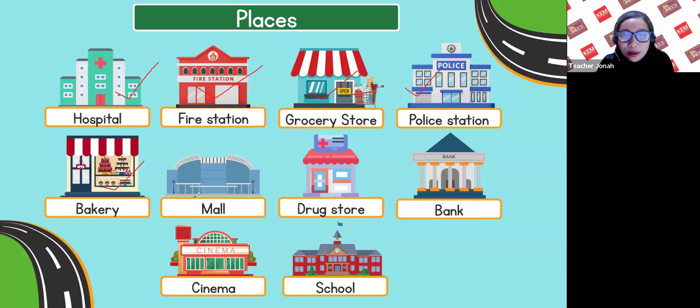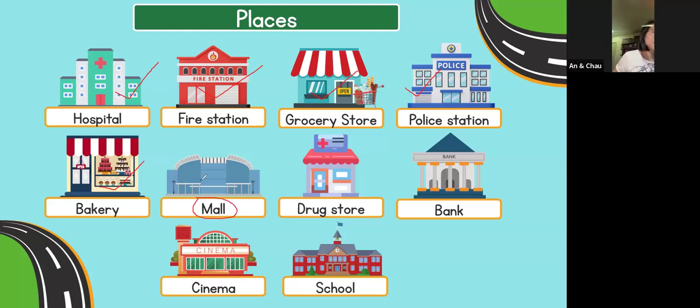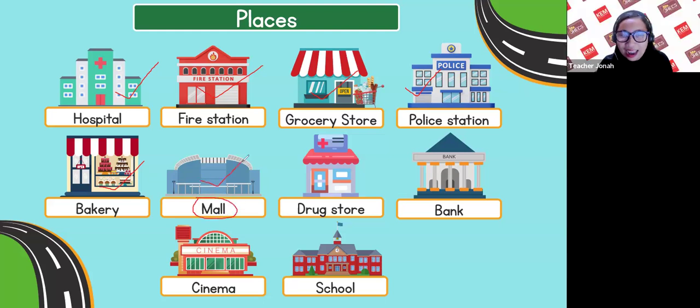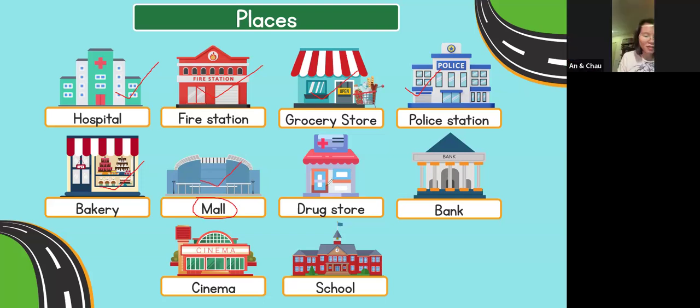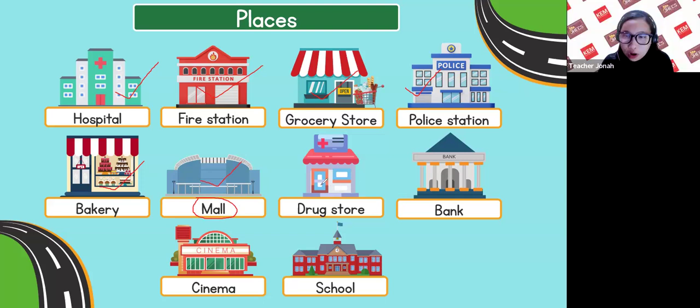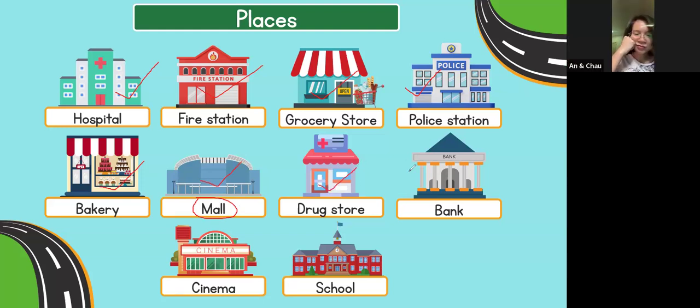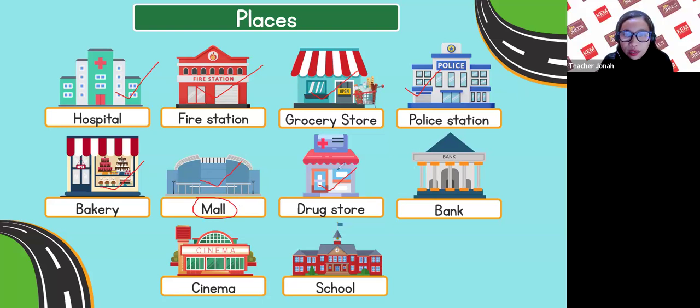Number 6. This is not a stadium. This is a mall. Okay. This one is drugstore or pharmacy. Correct. Pharmacy or drugstore, it's the same. Synonyms, drugstore and pharmacy. Number 8 is bank. That's correct. Number 9 is cinema. And number 10 is school.